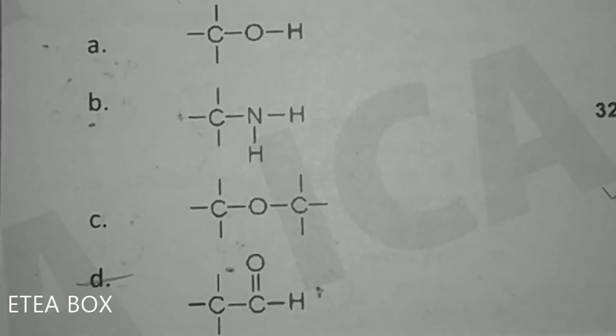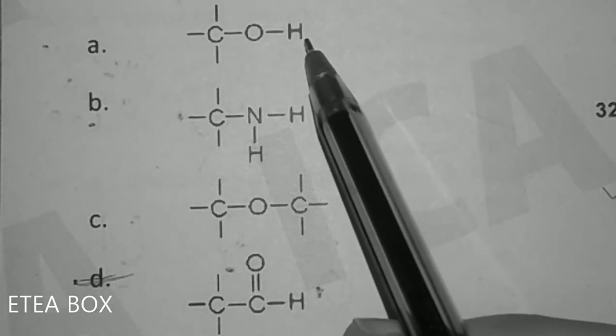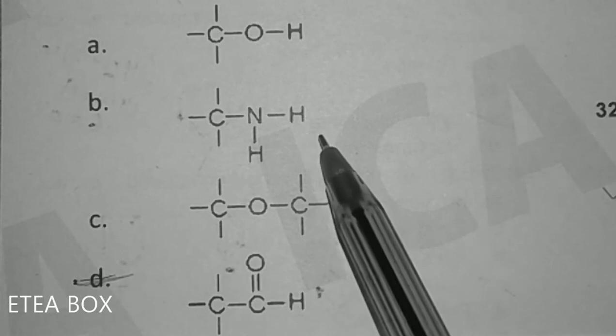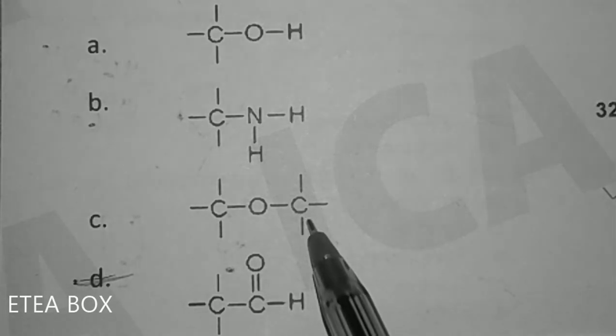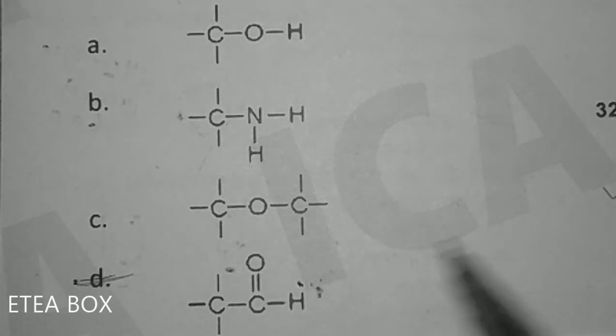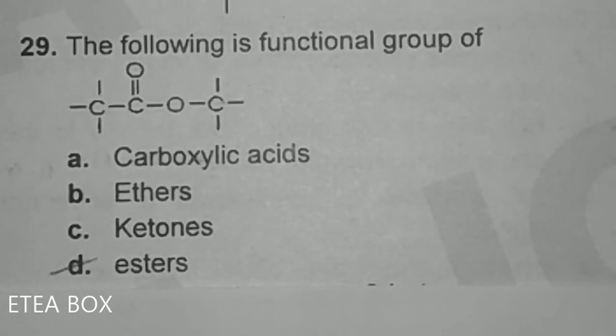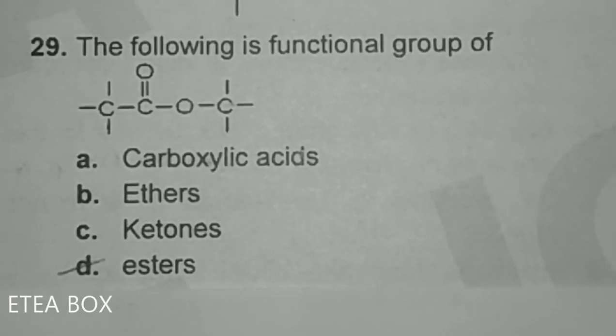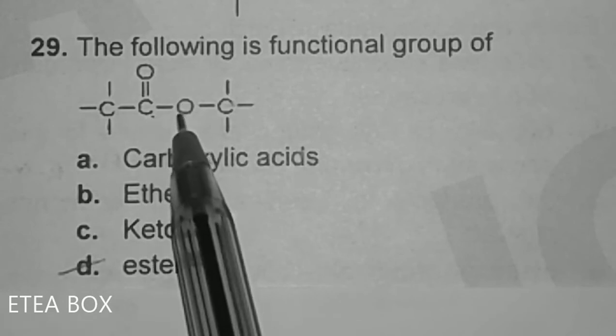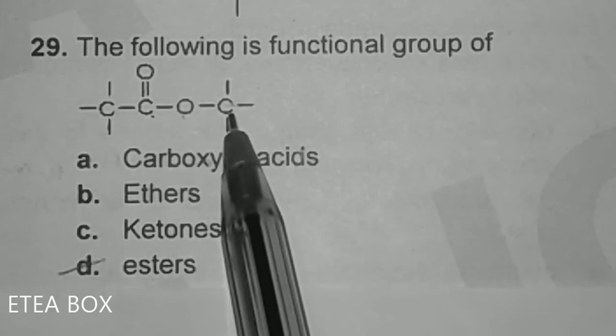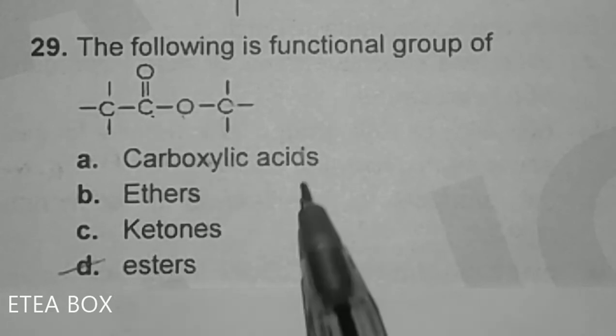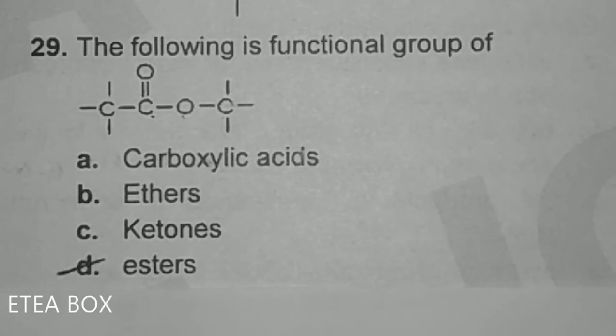Look here, option D is correct. This one is the functional group of alcohol. This one is for amine, and this one is for ether, and this one is for aldehyde. In the following functional group, a carbonyl group is present, oxygen is present, and an alkyl group is present. This one is the functional group of ester.